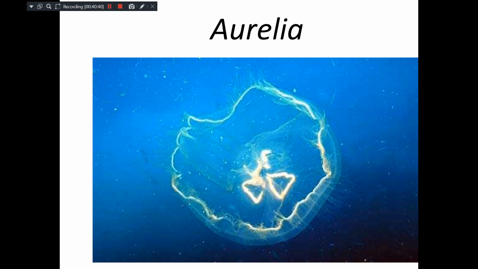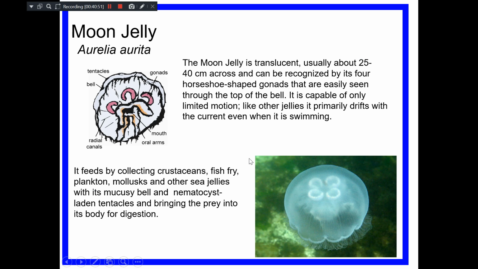This is in the case of the Scyphozoa, and a very good example for the Scyphozoa is Aurelia, which is also known as the moon jellyfish. Very common, even if you go to the Arabian Ocean, you will see them. They are translucent. Translucent means semi-transparent in nature, and usually about 25 to 40 centimeters.